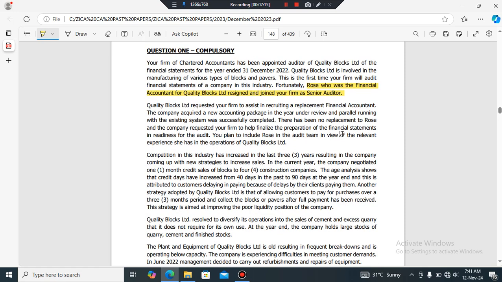So that's just me coming up with these ideas as I'm citing the items. So Quality Blocks requested your firm to assist in recruiting a replacement financial accountant, right? So Rose quit that job, she resigned and then joined the audit firm, and then the client Quality Blocks is asking the audit firm to help with replacing the financial accountant.